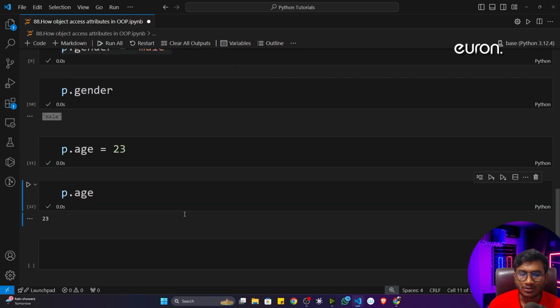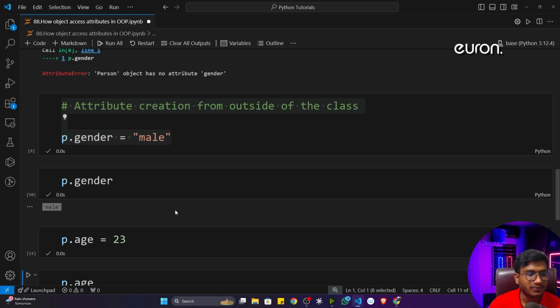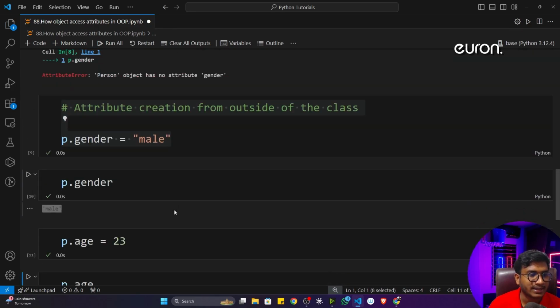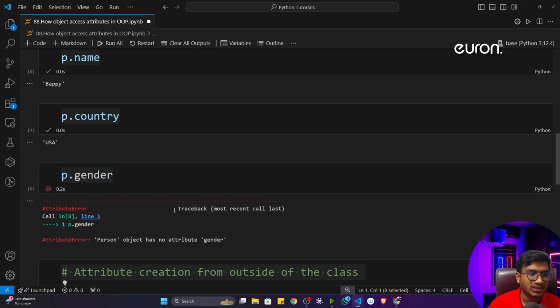I just wanted to let you know inside OOP in Python, because many people have the confusion: can I create any kind of attribute outside of the class or not? Is it possible or not? Yes, it is possible, and that's how we can do it.